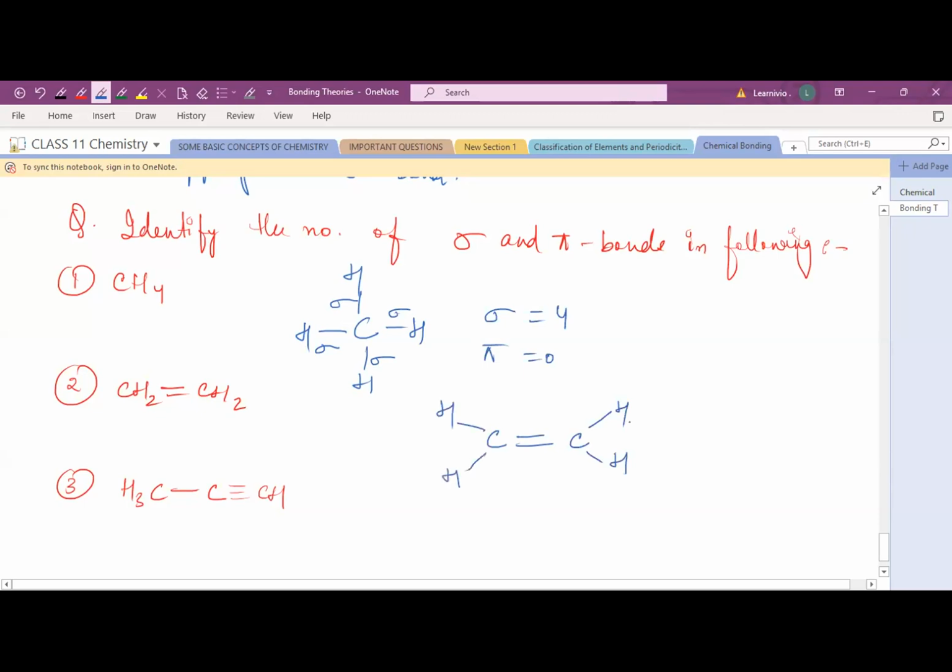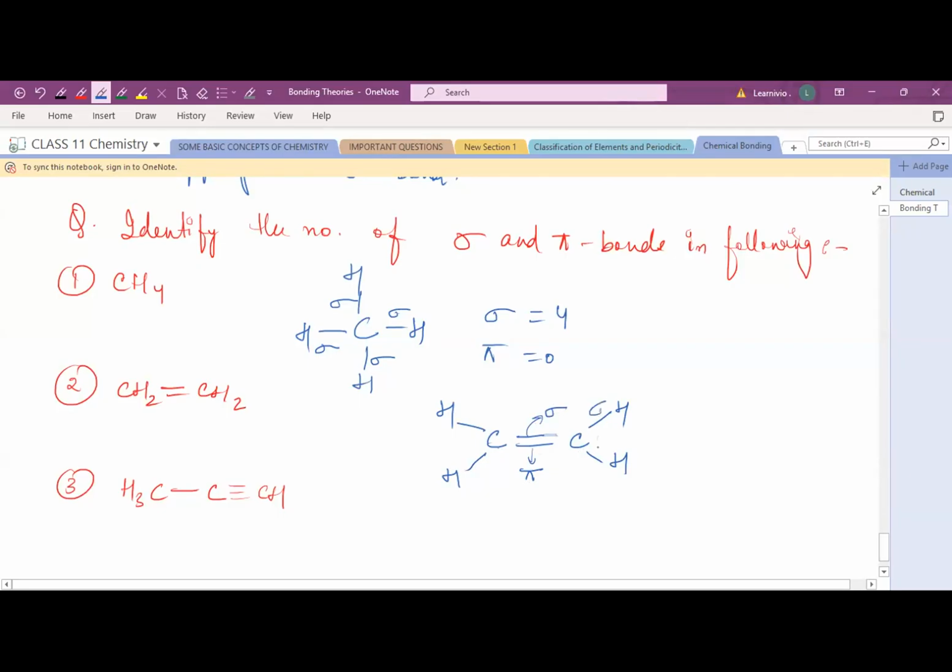Similarly, in the second one, when you open this structure, there is carbon and 2 hydrogens. This is your ethene. Now see, between these carbons there is a double bond. Whenever there is a double bond or triple bond, first the sigma bond is formed, and the second bond is your pi. As I told you, the pi bond is formed only after the formation of the sigma bond. So between these carbons there is a double bond, first the sigma bond is formed, and after that the pi bond.